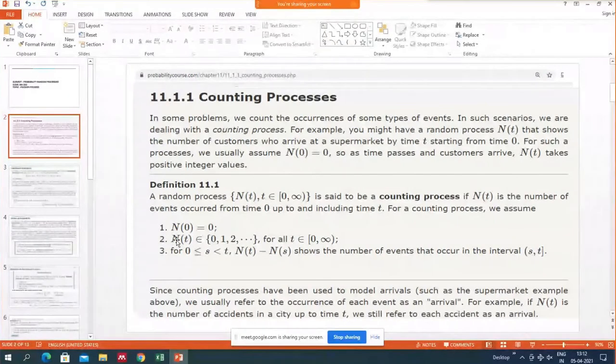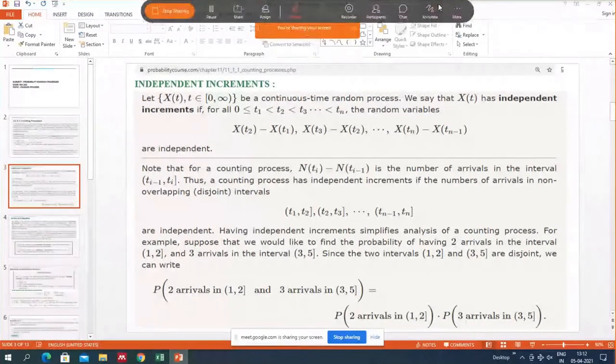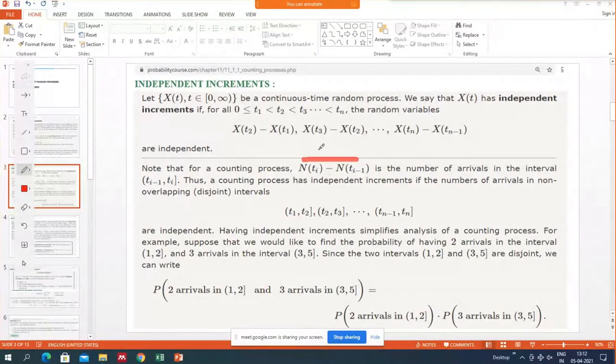The second condition says that the number of events occurring from time 0 up to and including time t may be anything. Here we have two time instants, Nti and Nti minus 1. So the number of events is equal to the number of arrivals occurring within the interval, like the difference of these. Thus a counting process has independent increments.